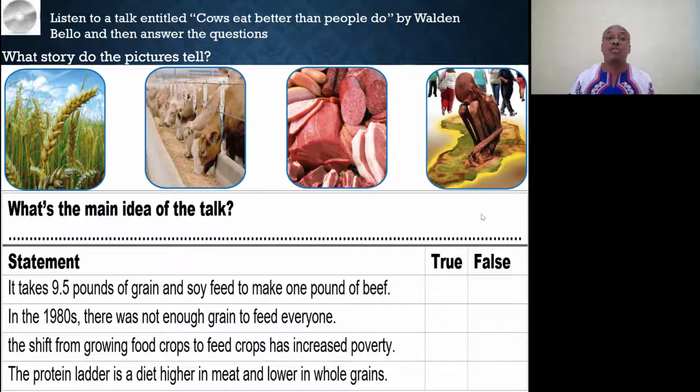Now to our interesting talk, which is entitled Cows Eat Better Than People Do. Well, before you listen to this talk, and to give you an idea of the talk itself, you can take a look at the pictures and try to figure out what story they tell. And read the questions carefully before you listen.